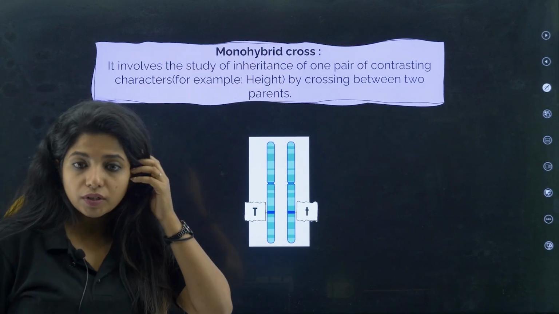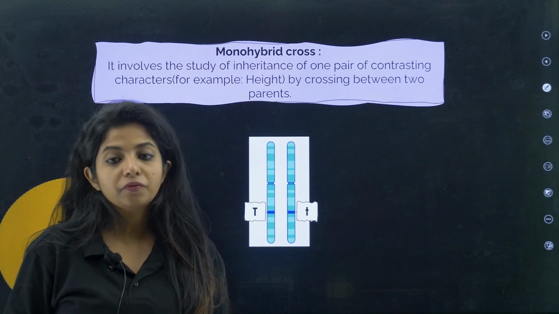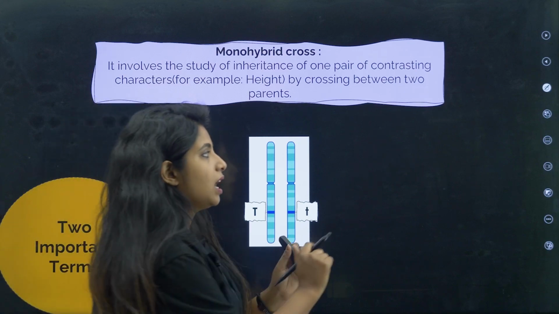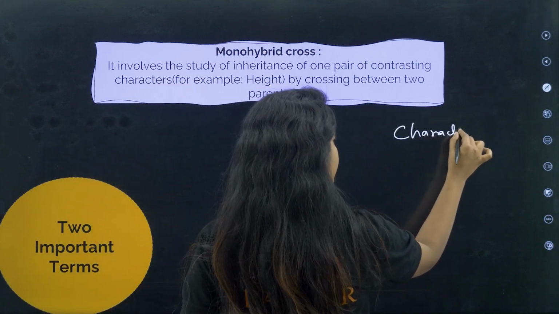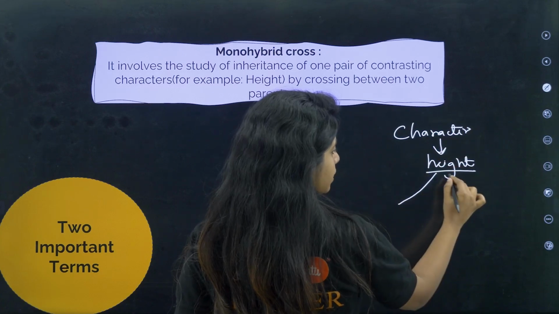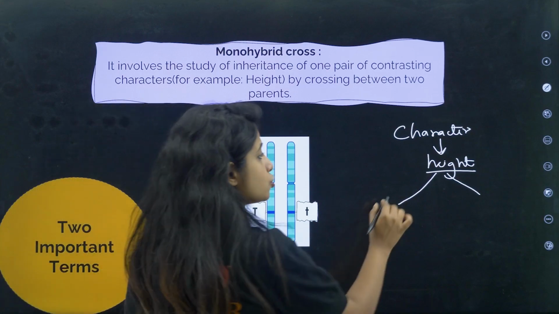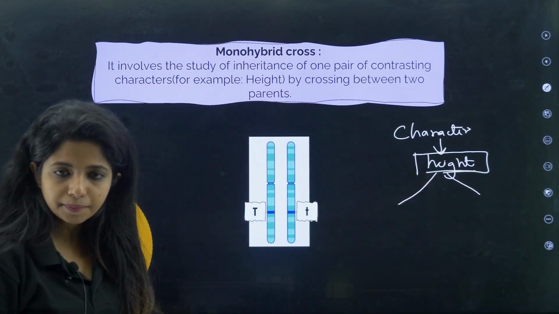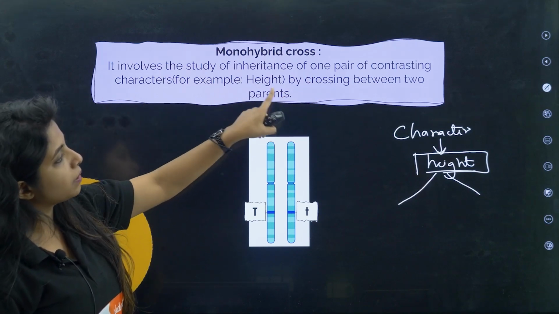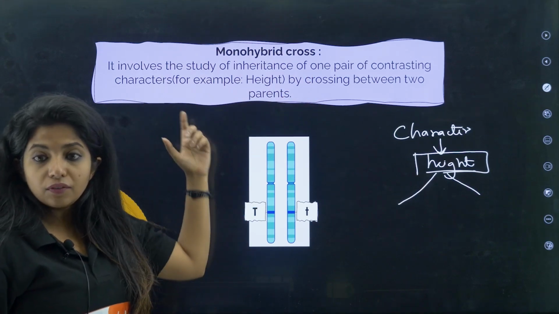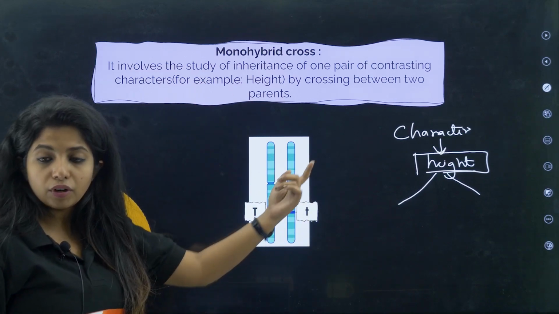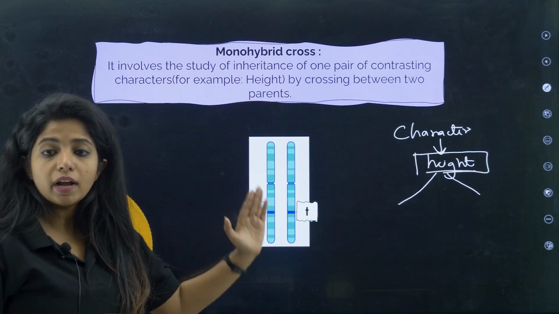There are two different crosses that you should also know: one is monohybrid cross and one is dihybrid cross. Monohybrid cross is when I am talking about just one character at a time. For example, just the height. In height there are different varieties, I am not concerned about that, but just one character, that is height. It involves the study of inheritance of one pair of contrasting characters, for example height, by crossing between two parents. Whenever I am crossing between two parents having two different alleles for a gene, that is height, this is known as monohybrid cross.